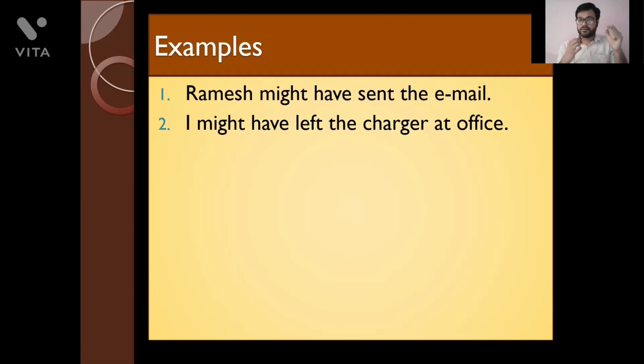You are talking about a possibility in the past, and this action is already finished, that you left the charger. Okay, so I might have left the charger at office.